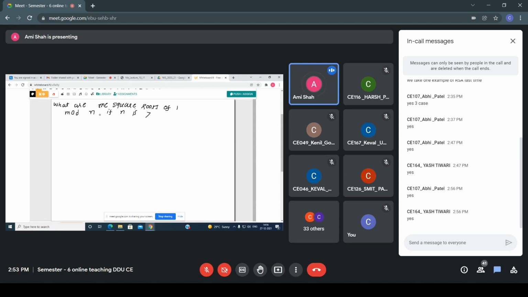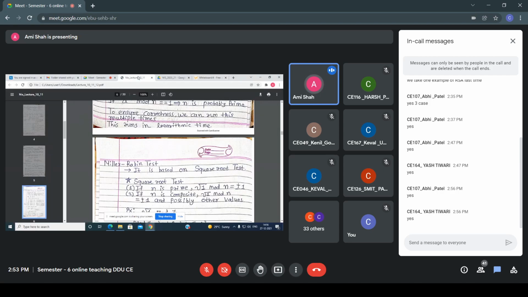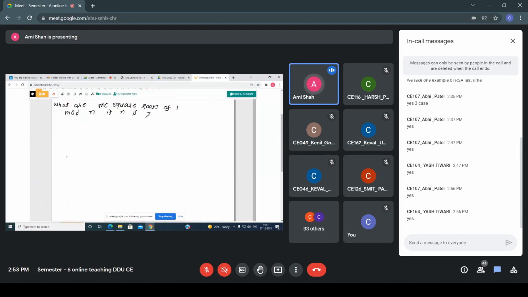According to our algorithm, if n is a prime number, then the square root of 1 mod n is equal to plus or minus 1. So your answer would be plus or minus 1. Now let's check whether we are getting plus or minus 1 or not. 7 is a prime number, so our final answer is plus or minus 1. Now I am writing it this way: square root of 1 mod 7, congruence, let's say x.